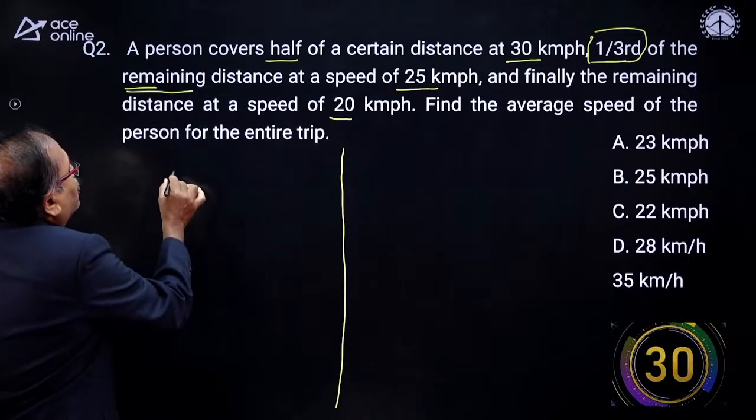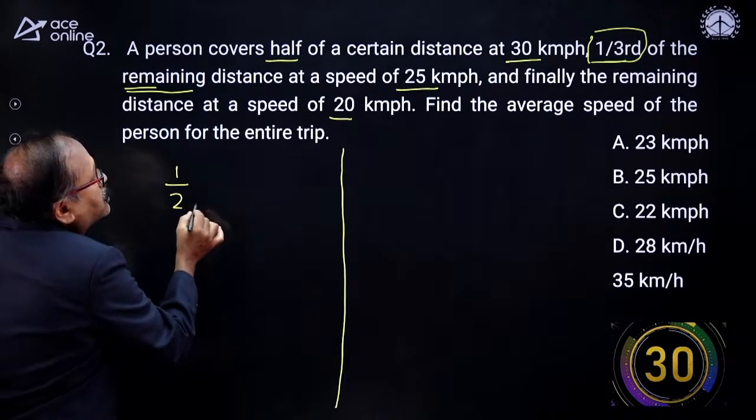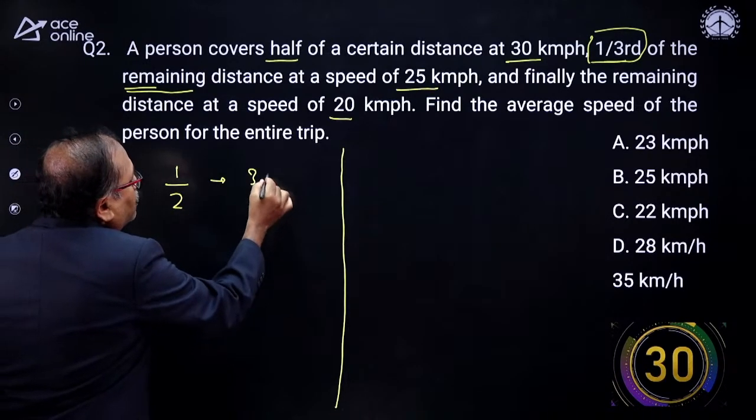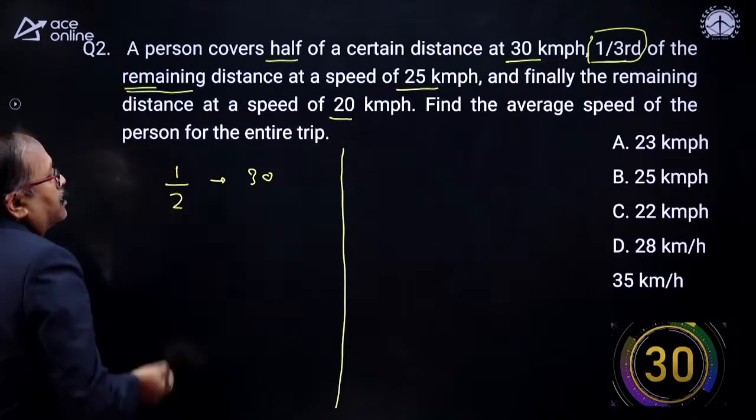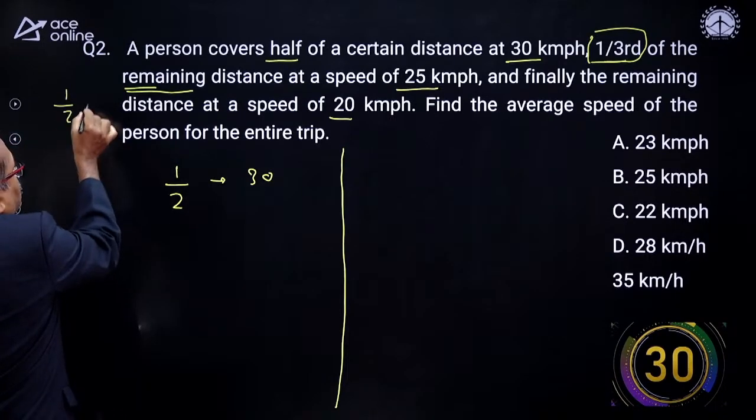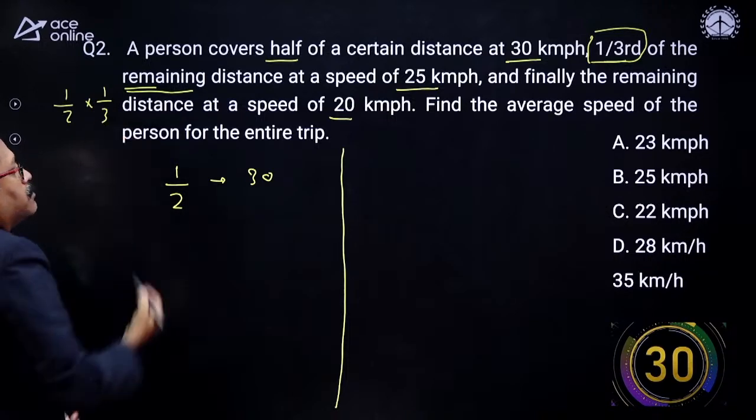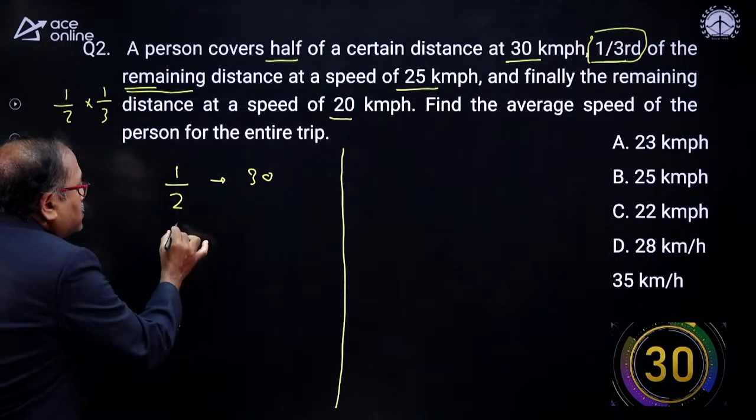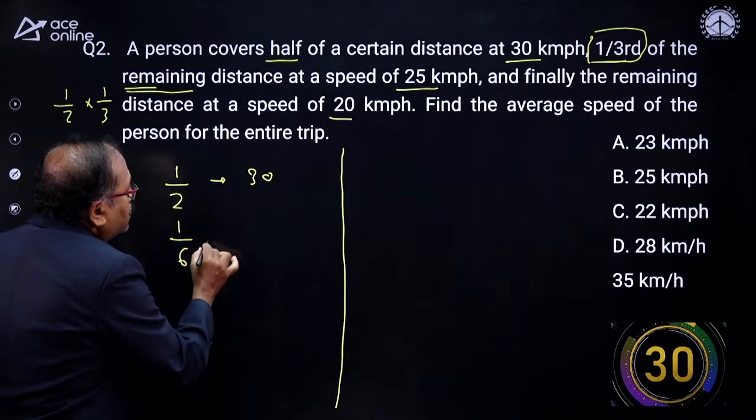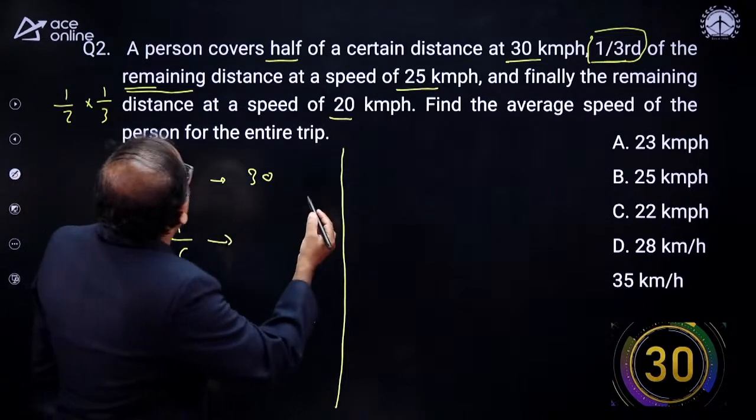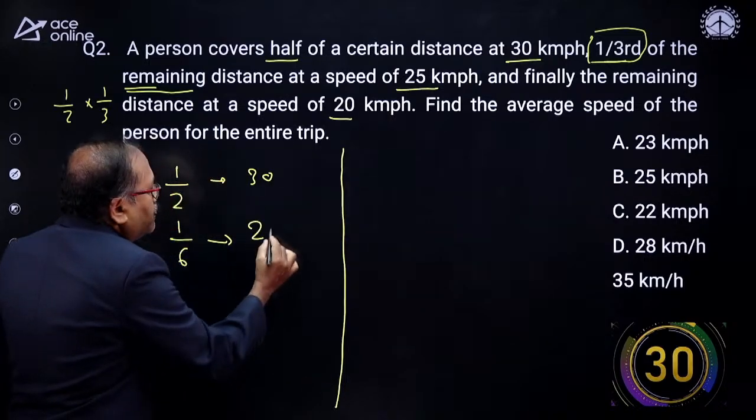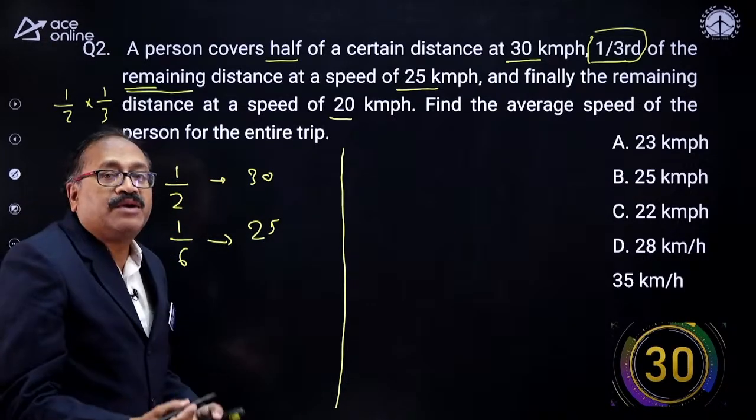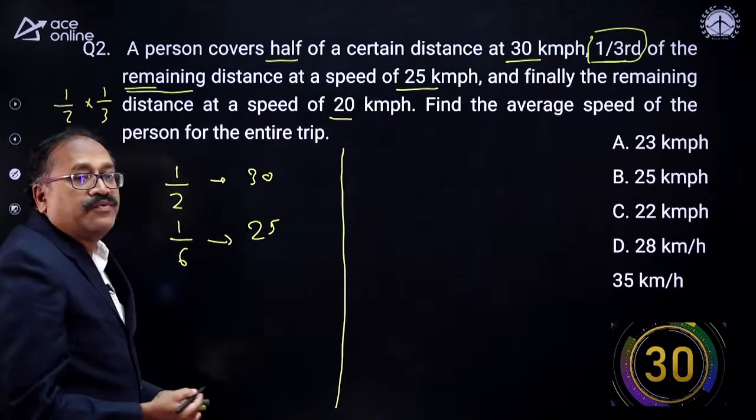So half of the distance he covers with a speed of 30 km per hour, and 1/3 of the remaining. So what is the remaining? The remaining is 1/2. So 1/2's 1/3 is nothing but 1/6. So 1/6 of the distance he covers with a speed of 25 km per hour, and the remaining distance.